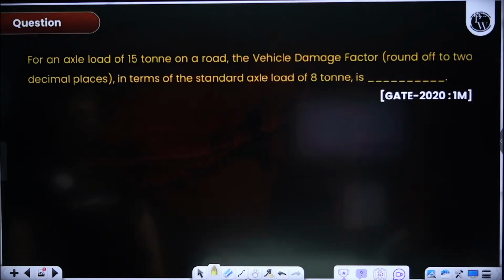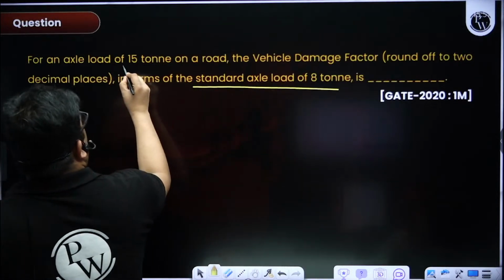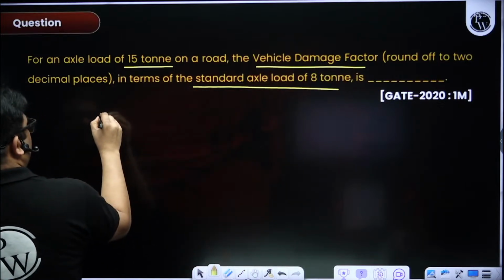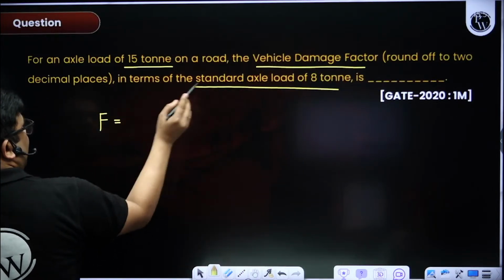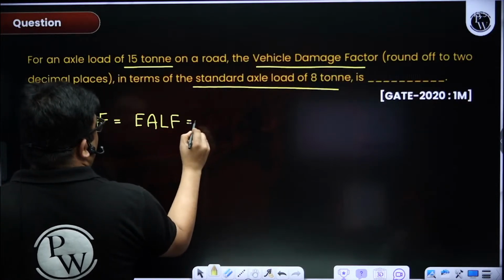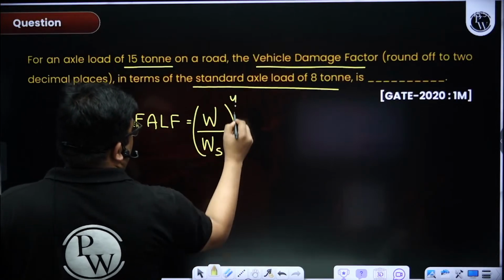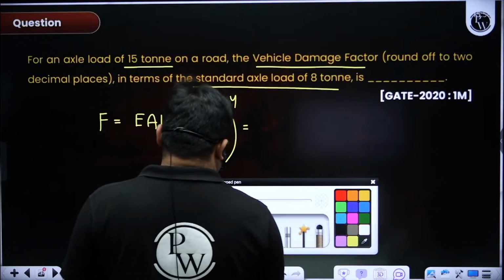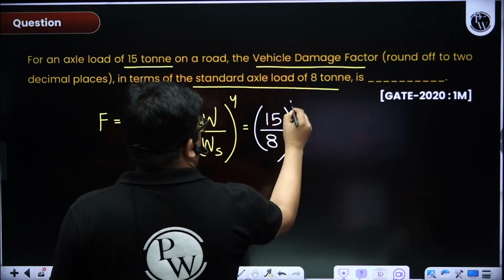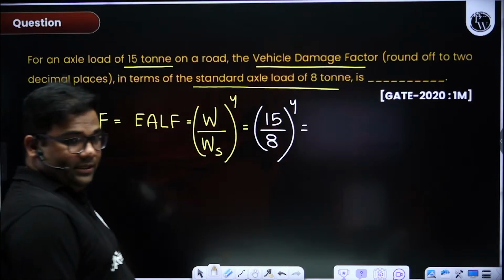The standard axle load is given as 8 ton. Now for an axle load of 15 ton, the vehicle damage factor. I have told that whenever they are mentioning only one axle data, the vehicle damage factor will be equal to EALF, that is equal to axle load by standard axle load to the power 4. So how much you will get? 15 by 8 to the power 4. Very straightforward question. 12.36 you are getting, right?